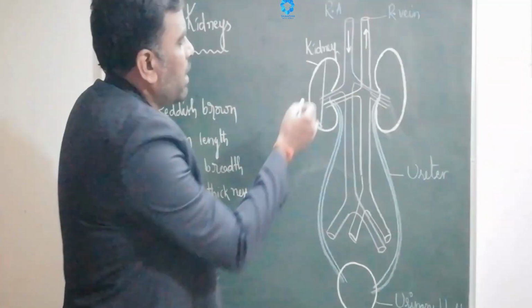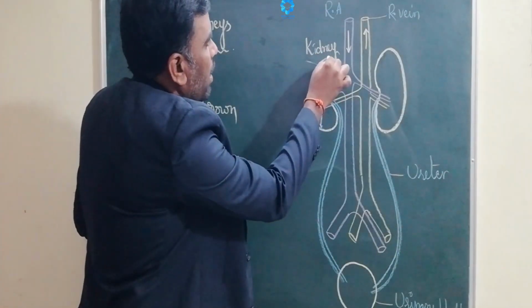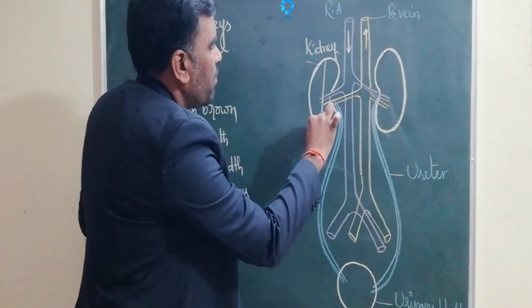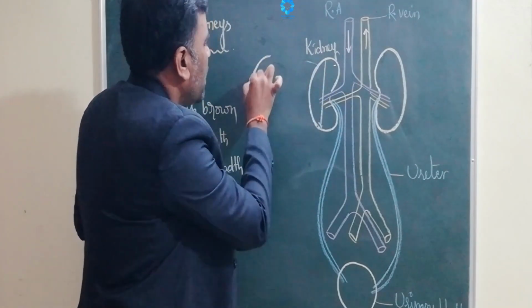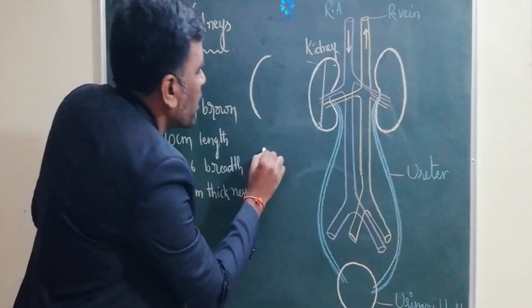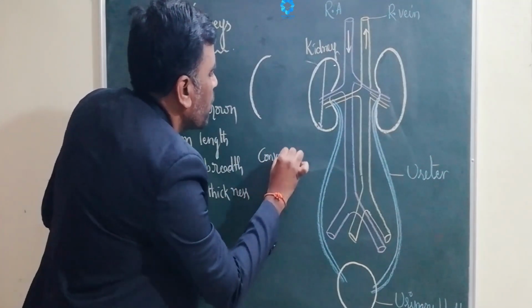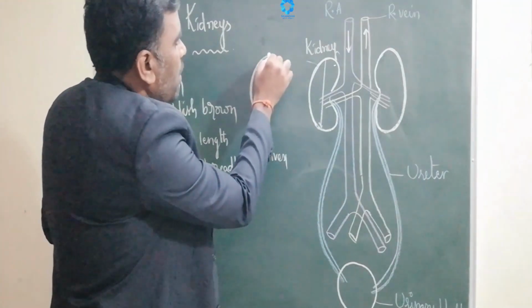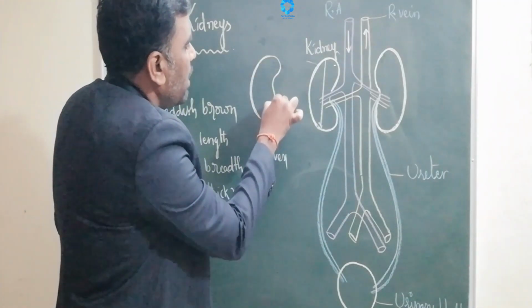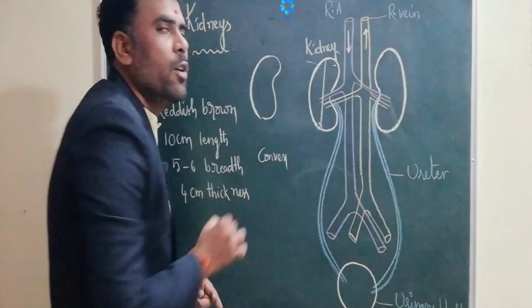If you observe the kidney, it has an outer surface as well as an inner surface. The outer surface of the kidney has a convex shape.